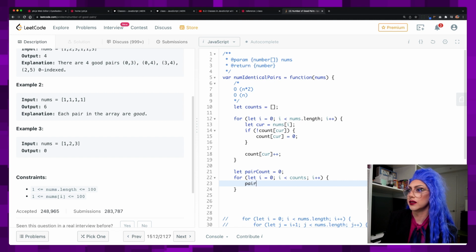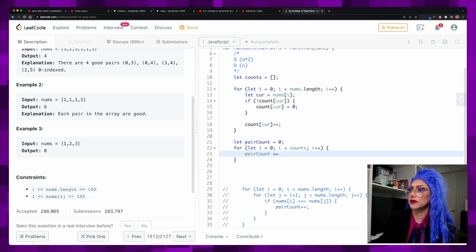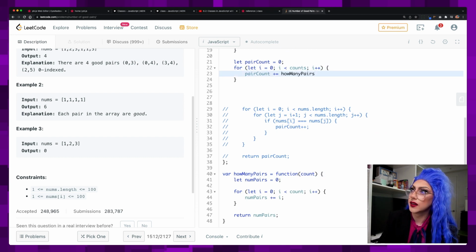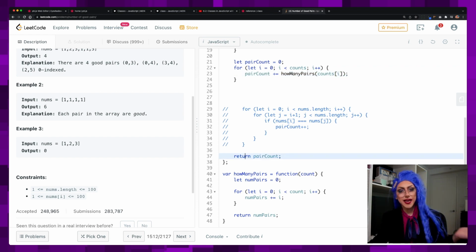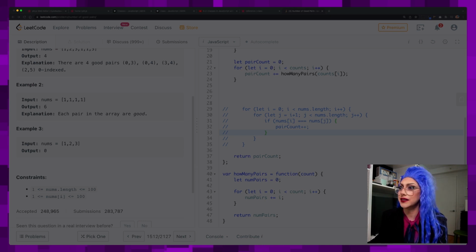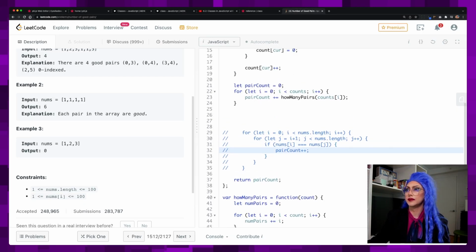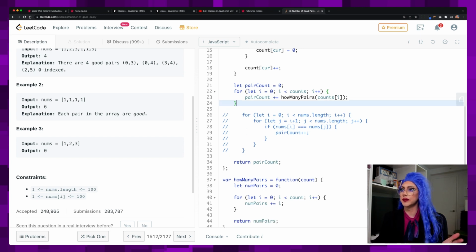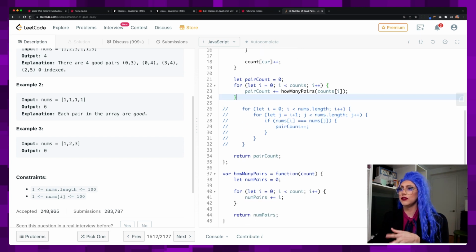So pair count plus equals how many pairs at counts I, and then I return pair count. Did this make any sense? Okay, wait, I don't need to save. Before I run this, we're just going to talk through it because you might not always be able to run it. So I've created a function that basically says if I have 4 1s, I guess in here